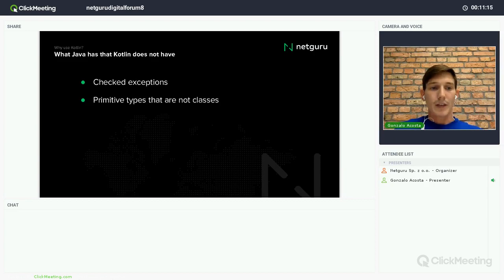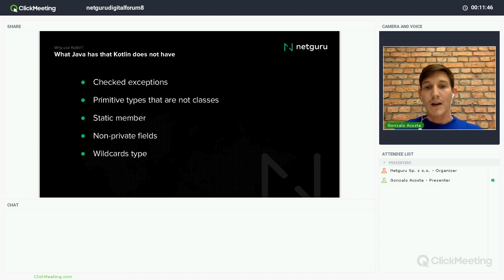Maybe you will think it will not generate good performance, but we'll see that actually it has good performance, because depending on what you're doing with a type, Kotlin will compile it into a primitive type or a class. We don't have static members, nor non-private fields, right? Wildcards, like I said, again doesn't mean it's good or bad, but we don't have wildcards.